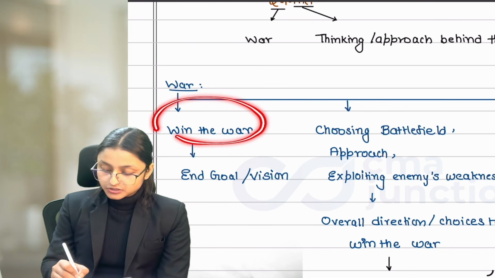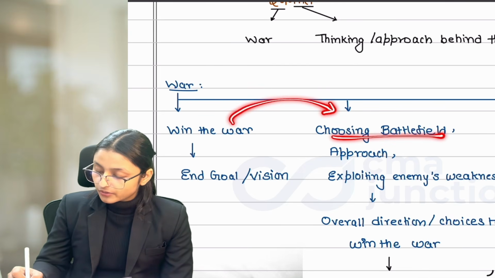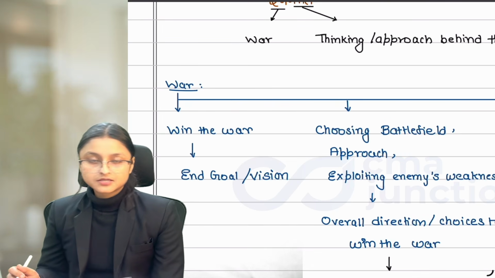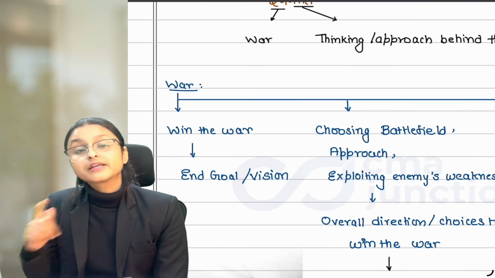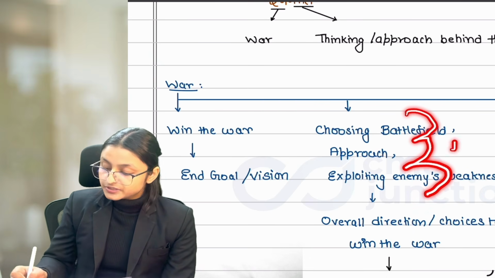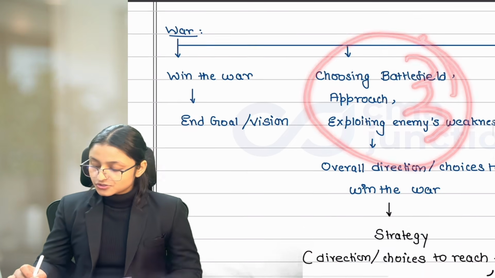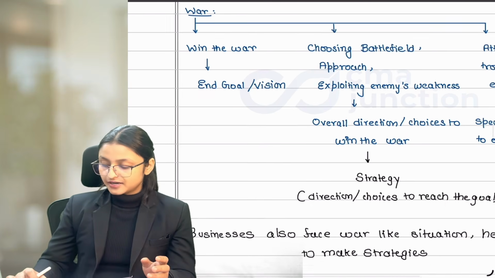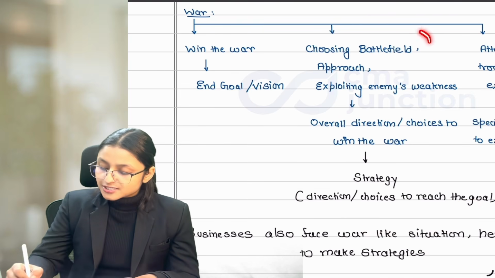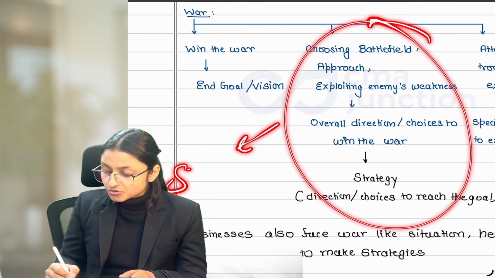Now, to fight this war, we need to make different choices or decisions, like where we are going to fight this war, what approach we are going to take, how to exploit our enemy's weaknesses, what all the enemy's weaknesses are and how we can exploit them. We need to make different choices and decisions. Now, this set of choices and decisions makes our strategy. So strategy is the direction or the choices we are taking to reach our final goal, that is winning the war. Now, just by making strategy, do you think that you can win the war? Answer is no.